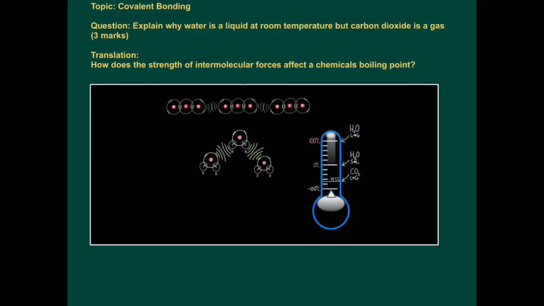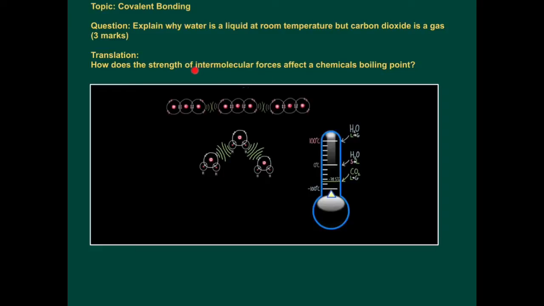This exam application tutorial is on covalent bonding. The question for 3 marks: explain why water is a liquid at room temperature but carbon dioxide is a gas. In other words, how does the strength of intermolecular forces affect a chemical's boiling point?